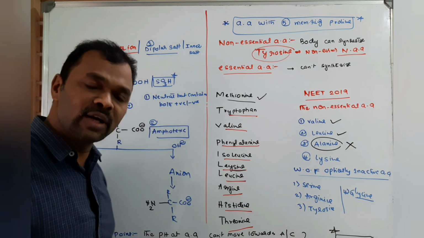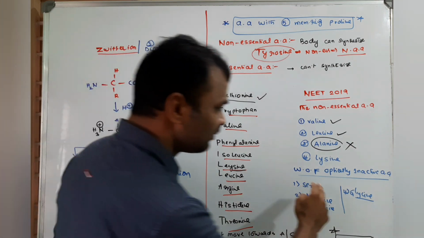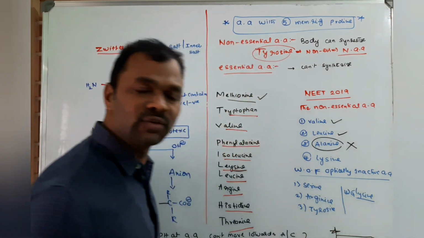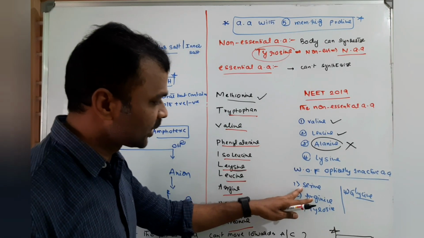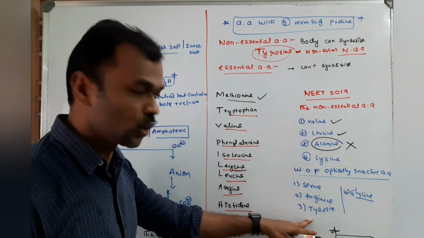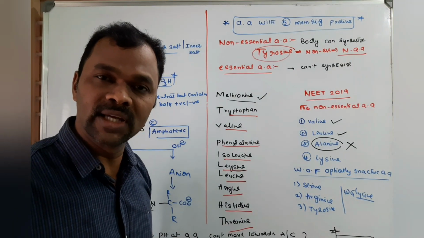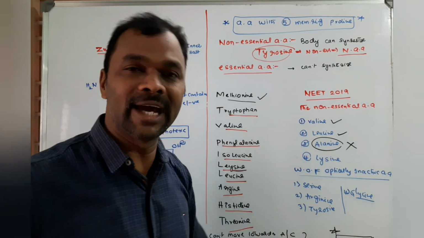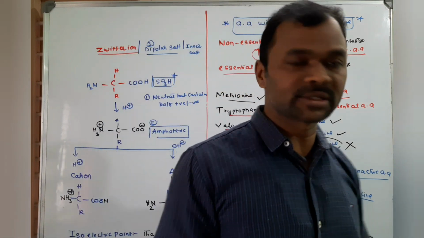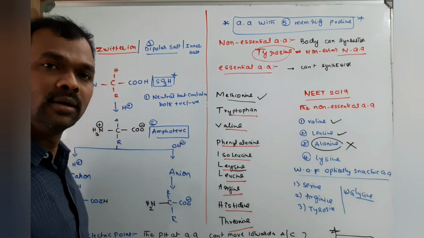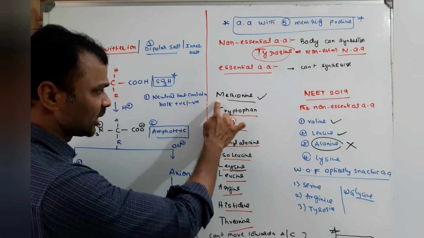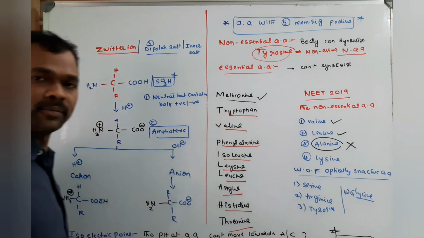Similarly, there is one more possible question. Which of the following is an optically inactive amino acid? Serine, arginine, tyrosine, glycine. Last class we discussed: except glycine, all are optically active. So remember MTV, the first letters MTV, Pilla Hart.